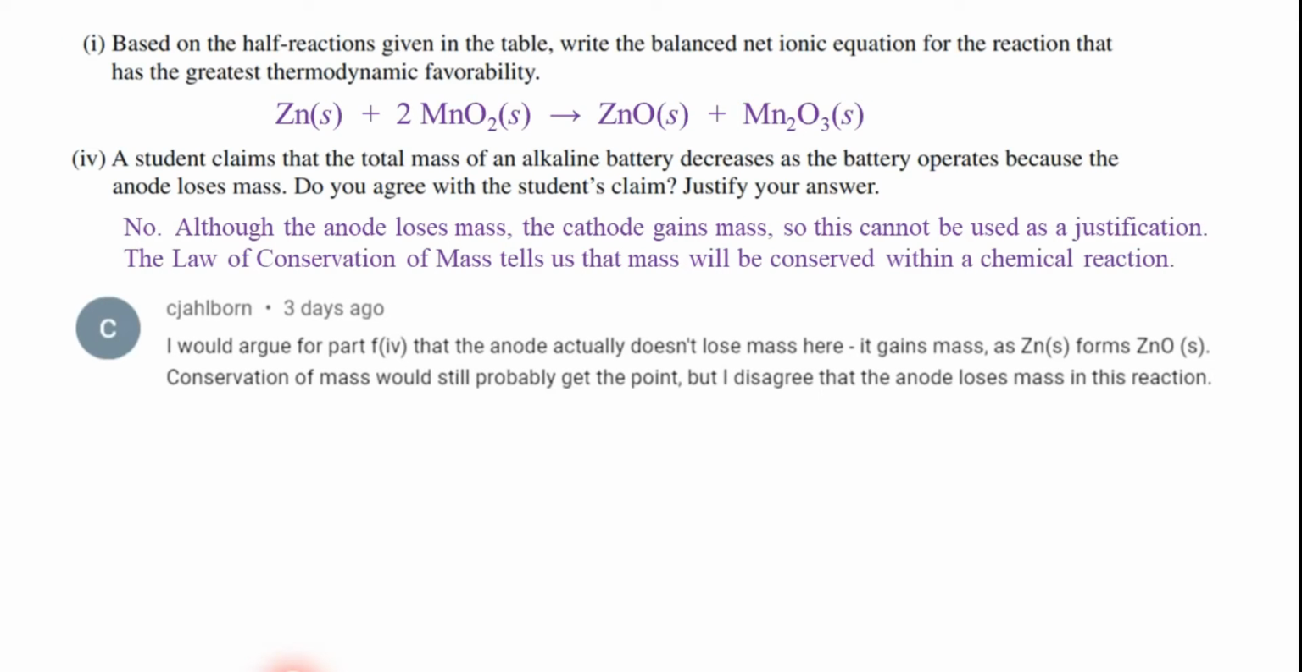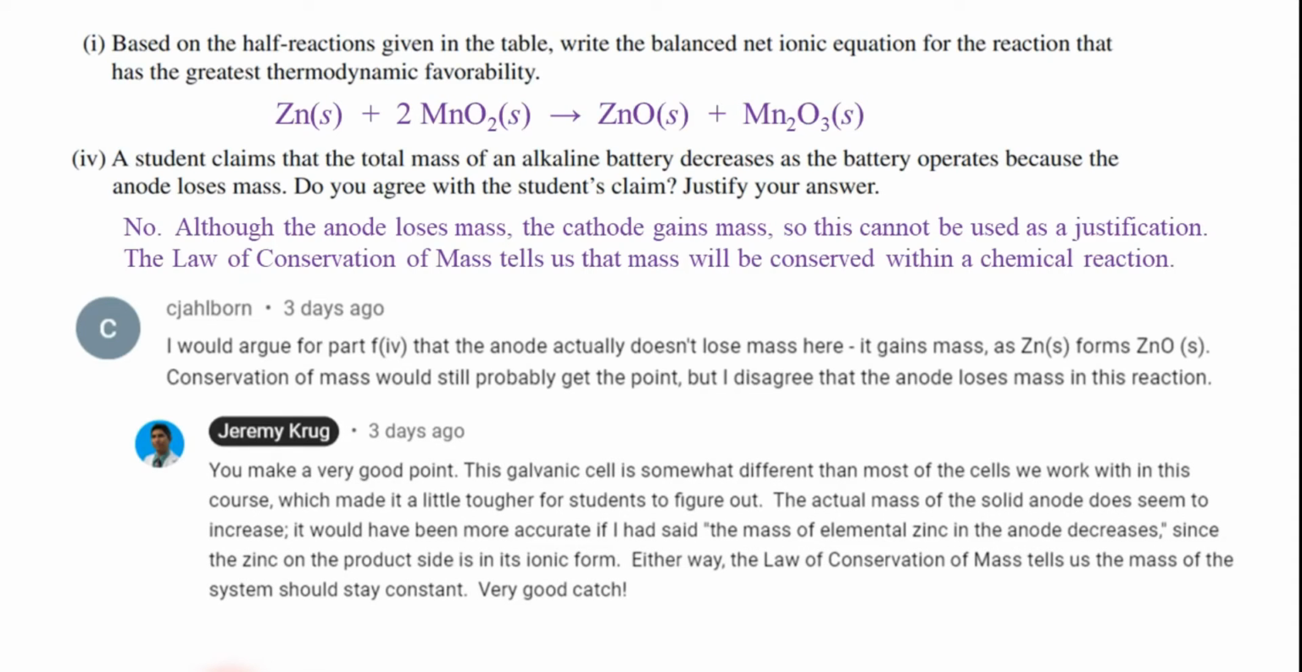C.J. Alborn commented that the anode doesn't really lose mass at all, since the zinc metal is being oxidized into zinc oxide. So in this case, the anode is actually gaining mass. And that is an excellent point. This particular battery is a little different from the galvanic cells we usually study in AP Chem, where there's one metal being oxidized into aqueous cations and aqueous metallic ions being reduced into a metal on the other side. We don't really have that here, as all of the reactants and products are solids.